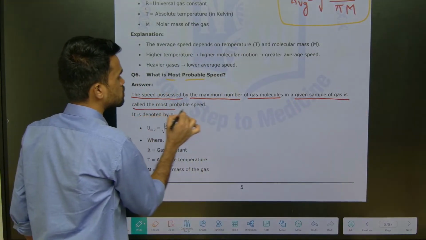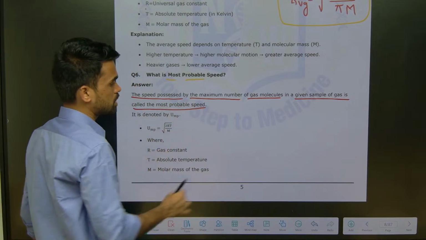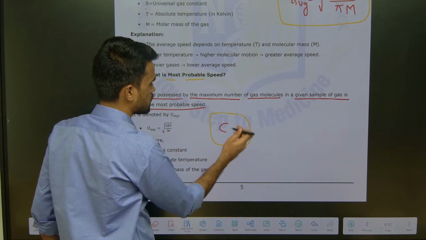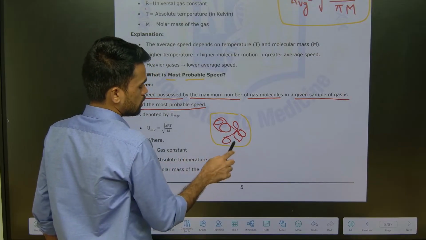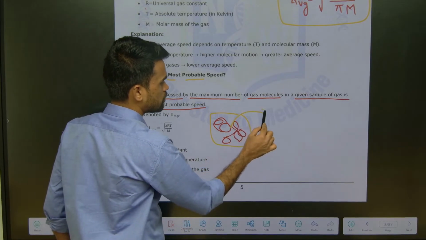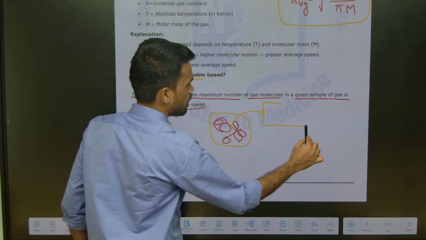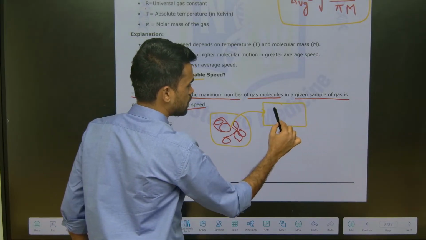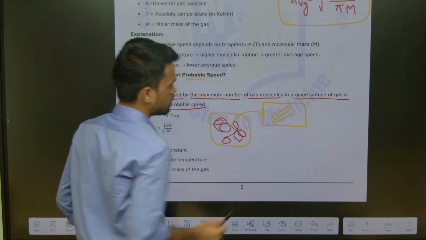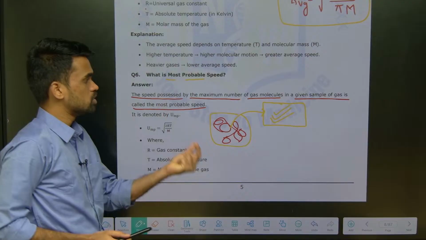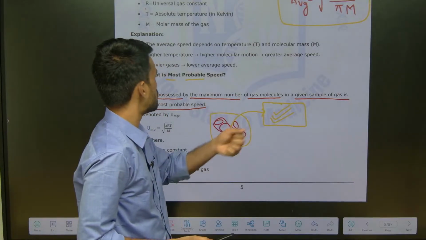If you take a container having gas particles, the maximum number of gas particles will be having a particular speed. That speed is called the most probable speed.